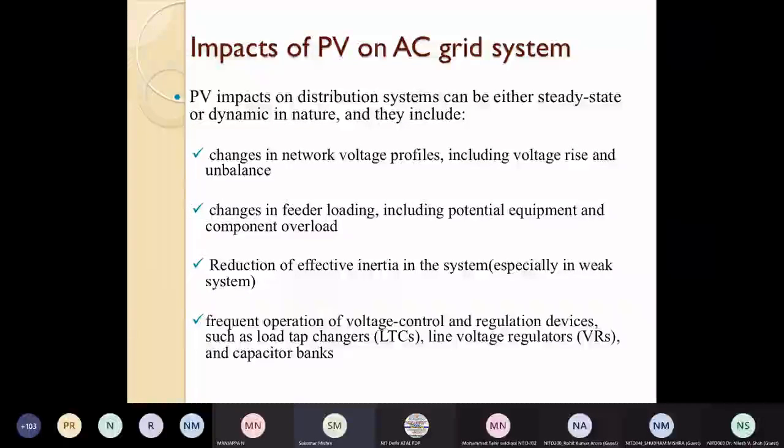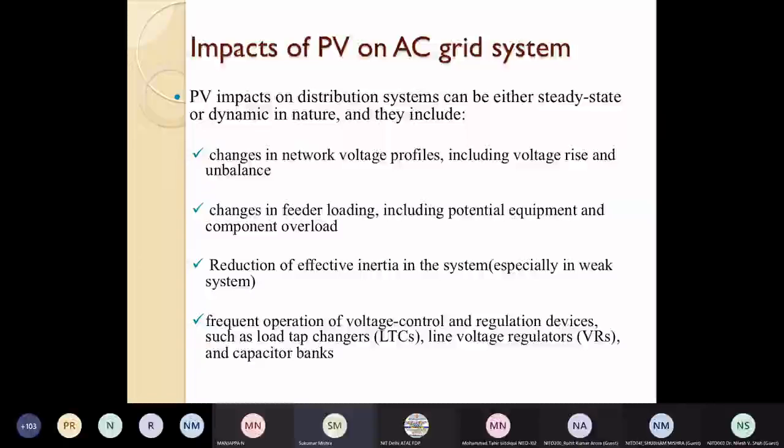So the voltage profile will not be in a reduction manner as we have seen in our conventional system. If we start from the transformer output, that is DT transformer output, then I will go on getting reduction in voltage, and finally at the end I will be having almost a low voltage type of scenario. But that may not be true in case of a photovoltaic injection system.